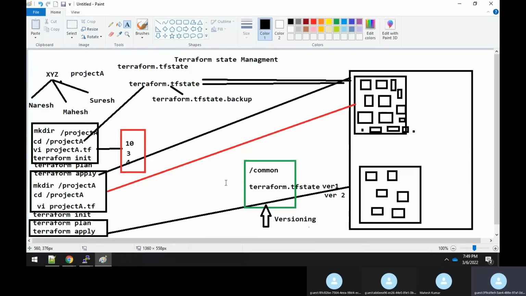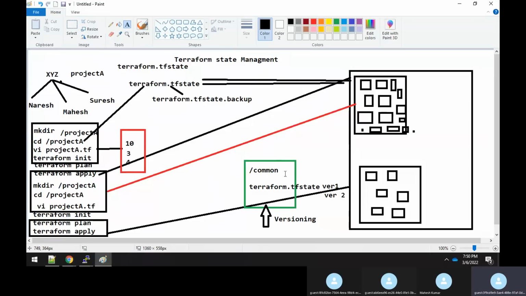But again, what is the common issue? What we have seen is that if the server goes down, or if there's a disk issue, or if it is in a hung state, it leads to a problem. There has to be coordination. Whoever is working on the project should make sure at the end of the day that he updates the terraform.tf state file. If you forget to do that, the next engineer will pull it thinking that it is the updated one. Again, there's a configuration mismatch, so it will lead to a lot of confusion, right? So this is what it is.